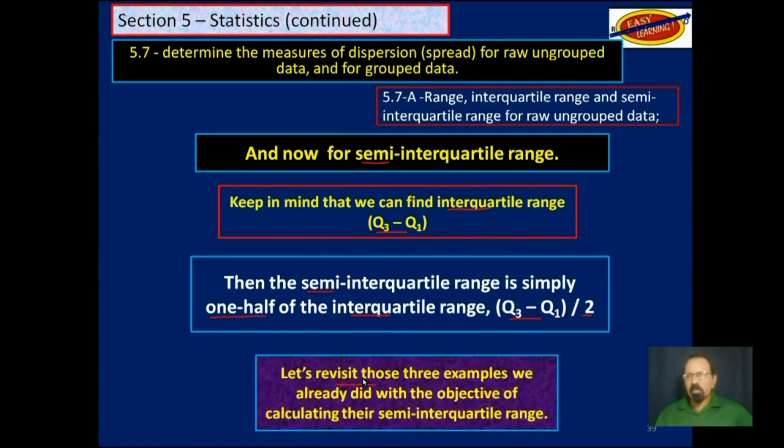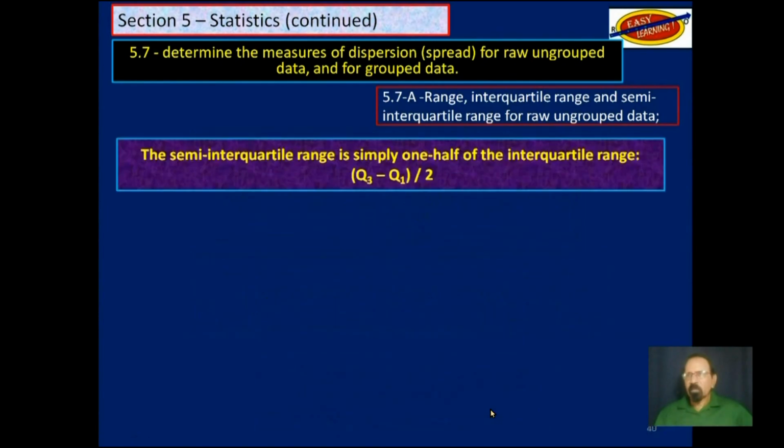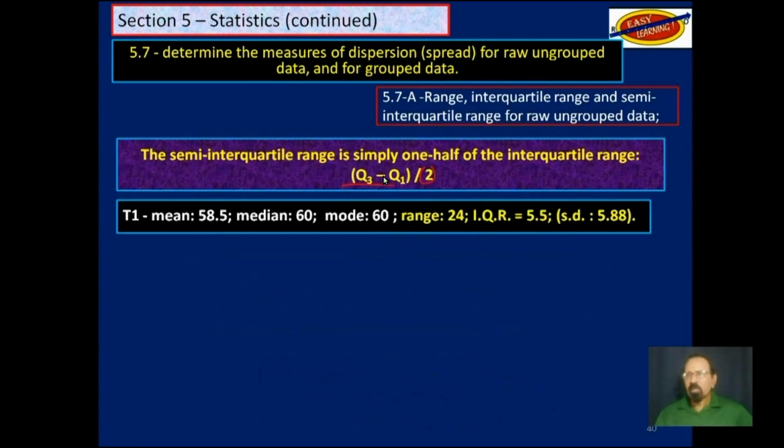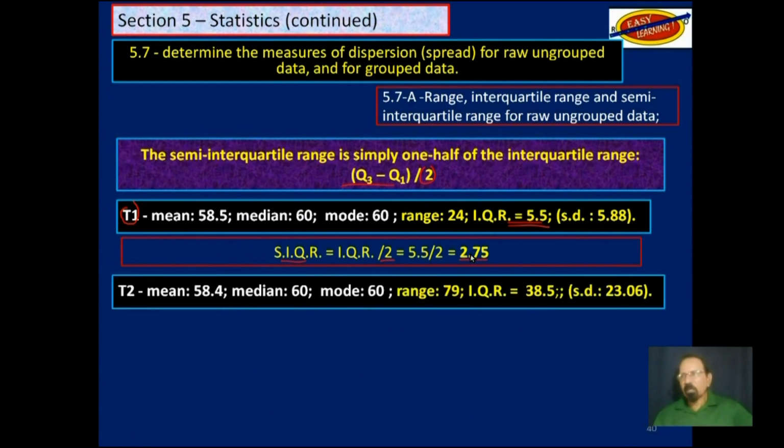So let's revisit those 3 examples we already did with the objective of calculating the semi-interquartile range this time. So as I said, the semi-interquartile range is half of the interquartile range. So this was test 1. We had the interquartile range as 5.5. And so the semi-interquartile range would be half of that, which is 2.75. Next one, test 2.